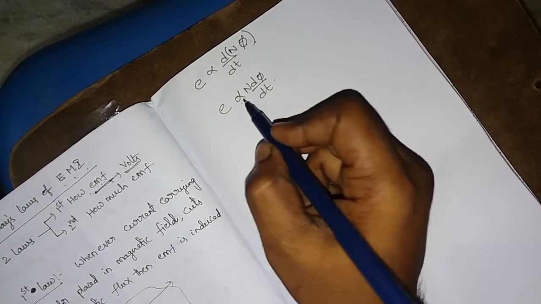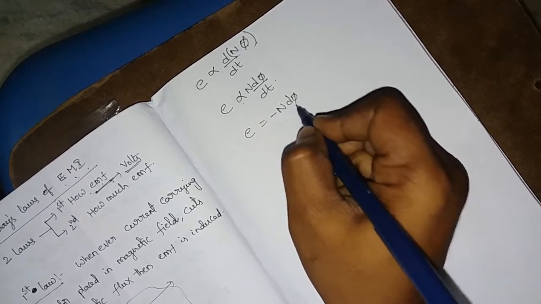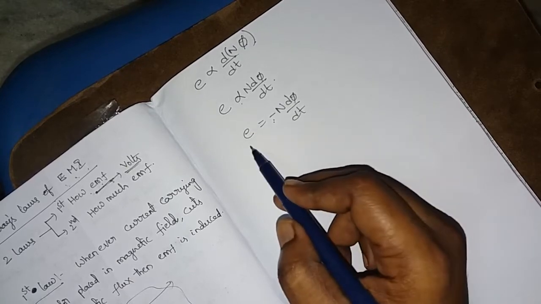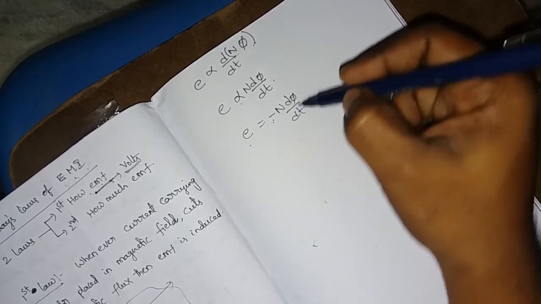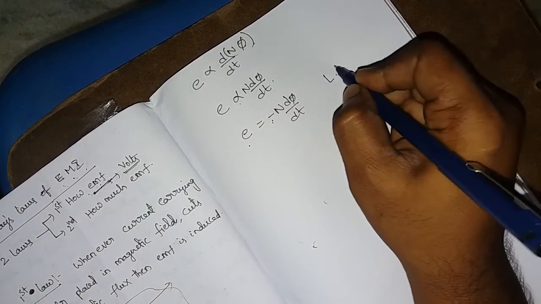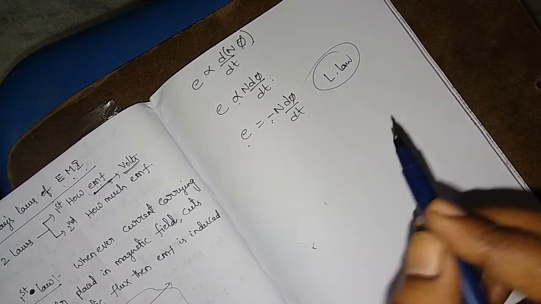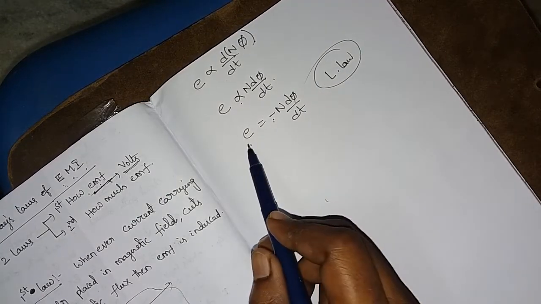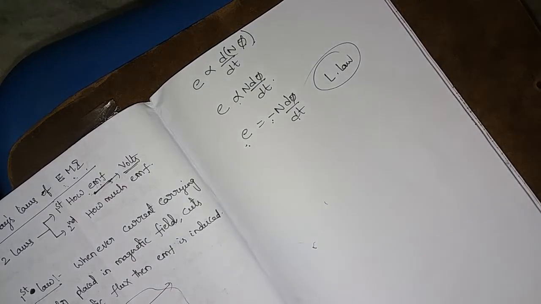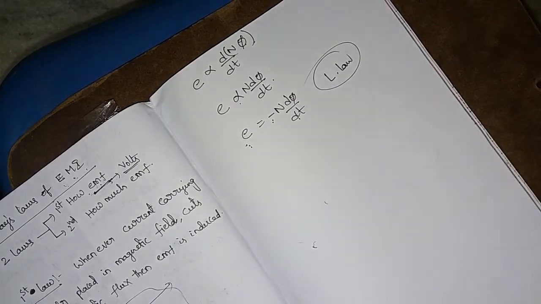If we remove the proportionality symbol, we get E is equal to minus N d phi by dt, where the minus sign shows that the EMF opposes the rate of change of magnetic flux. This is derived from Lenz's law. What is Lenz's law? Effect always opposes the cause. Here the effect is EMF and the cause of the EMF is the rate of change of magnetic flux. So EMF always opposes the rate of change of magnetic flux.